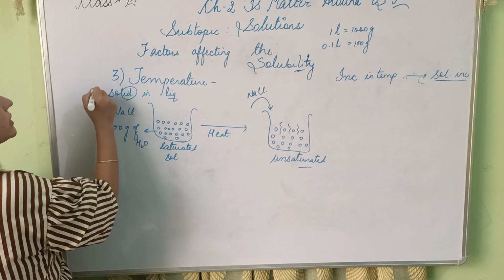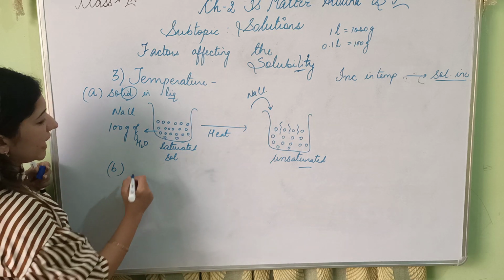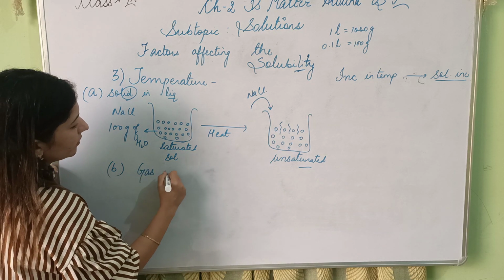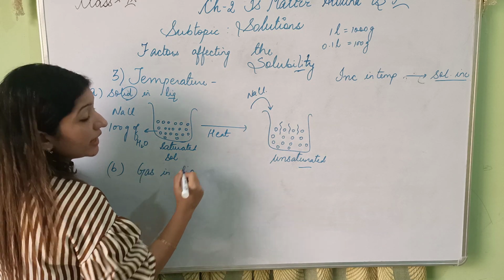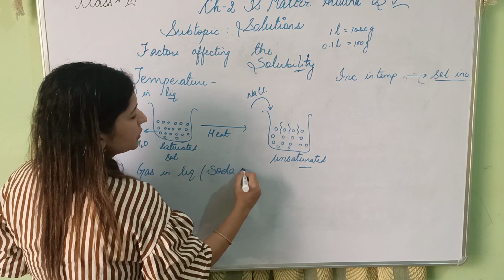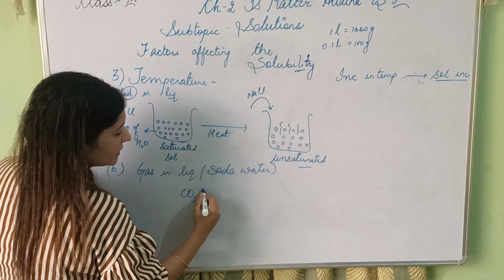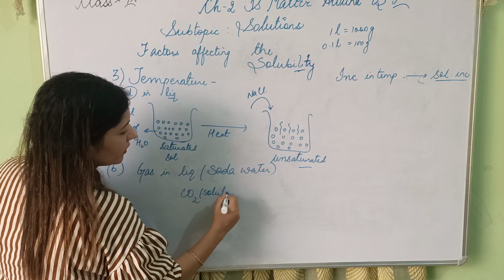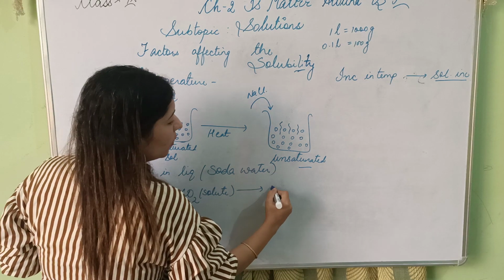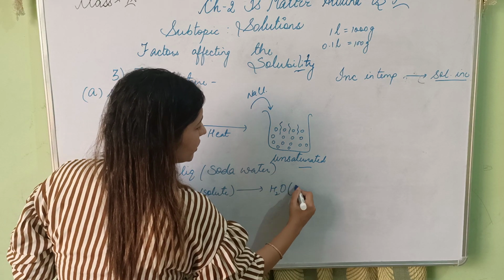Now this is my first case. Now what happens if I take gas in liquid solution? Gas in liquid is your aerated water or your soda water. अब soda water कैसे बनता है? What is the solute? Carbon dioxide is the solute. It is dissolved in water, which is the solvent.